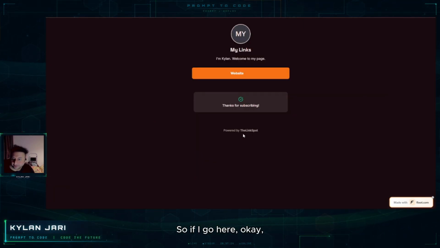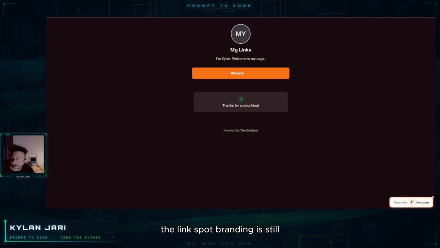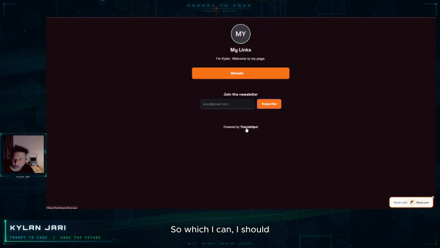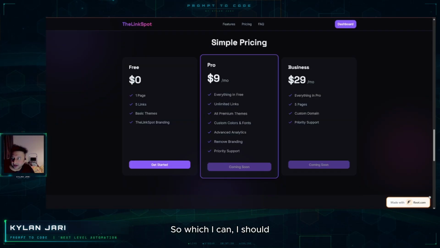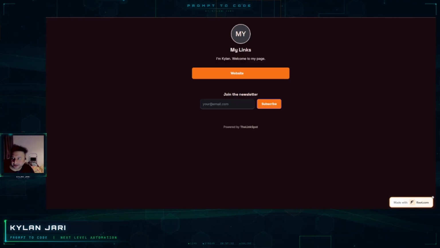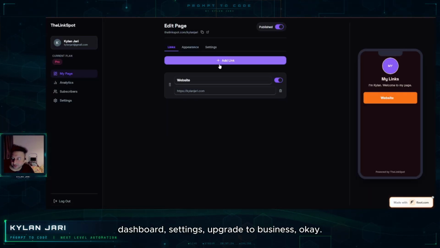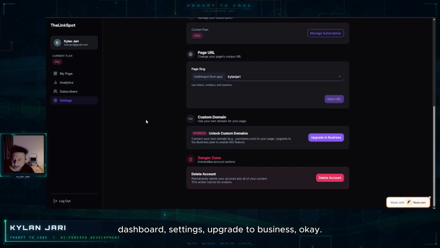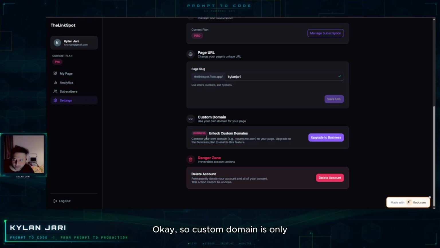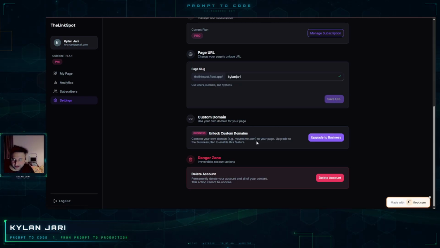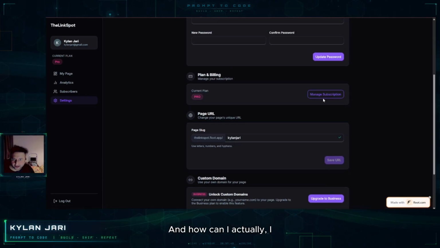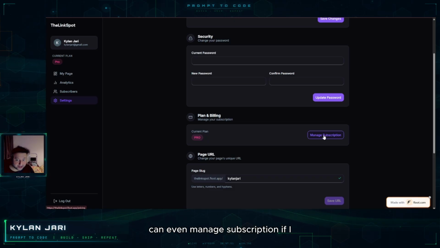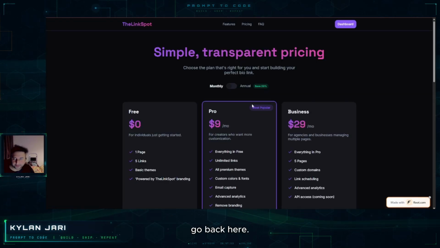If I go here, the LinkSpot branding is still there, which I should be able to remove. I can go back to dashboard, settings, upgrade to business. Custom domain is only for the business plan. And I can even manage my subscription if I go back here.